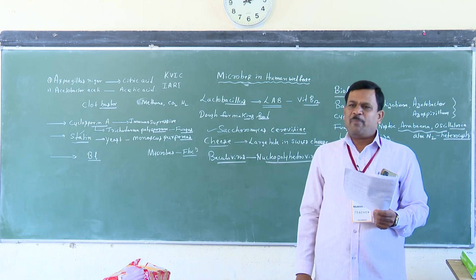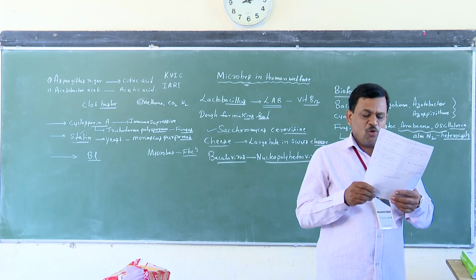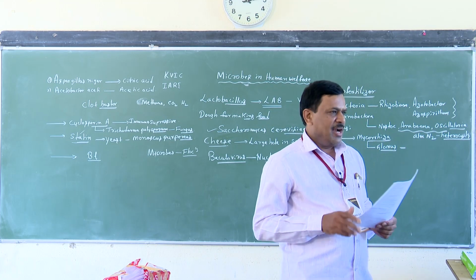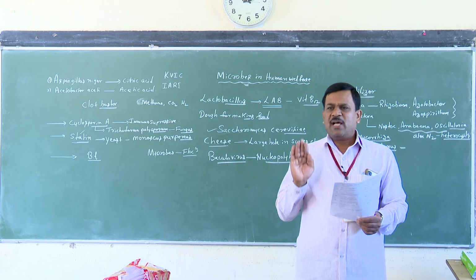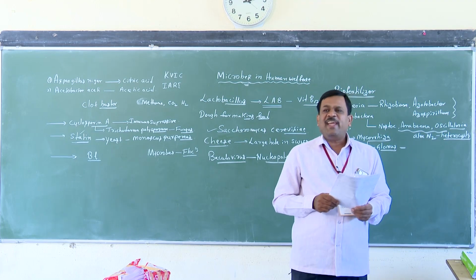Methanogens can be used to produce biogas. Methanogen is one type of bacteria, anaerobic bacteria. They are found in the rumen of the cattle. Yes sir, 100%. Rumen of the cattle means dung, rich in this one. They grow aerobically.